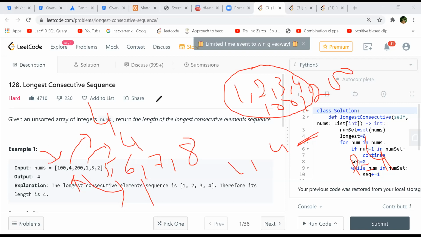Makes sense. Either you use a visited array, or maybe you can remove them from the set, whatever is done. No, you can't remove it. If you remove it, then it won't be considered in the sequence count for the higher numbers. But see, if I'm at 4, and I found for the 4 in the original one, it was just 1, 2, 3, 4. So I found all the sequence of that. So I say my max so far is 4. Yeah, that you can do. So maybe I can remove it, or maybe like Karthik said, you record it in the visited array that at 4, my length is 4.